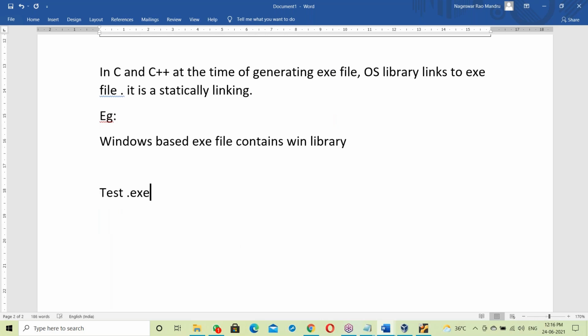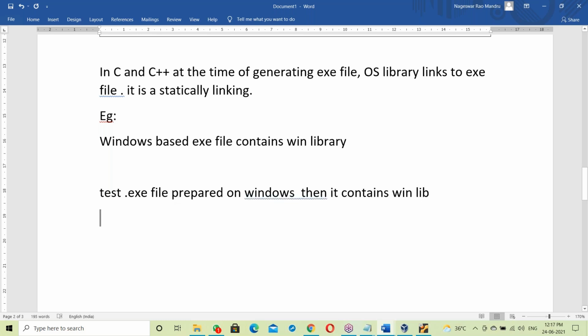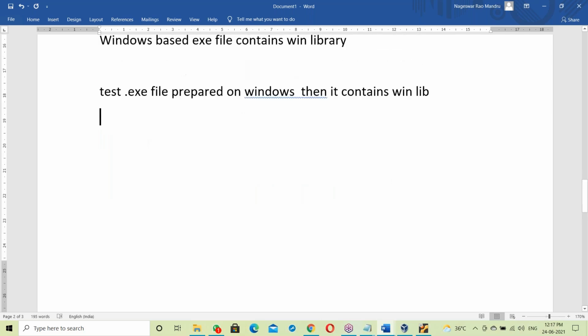Let us take some test.exe file. Suppose test.exe is prepared on a Windows base. Then it contains the Windows library.